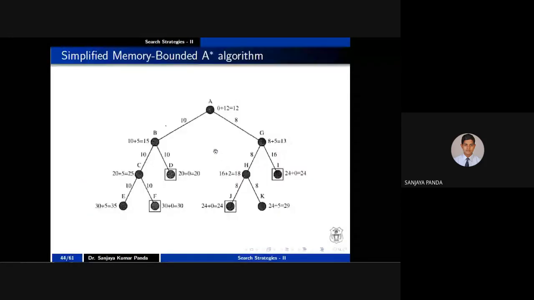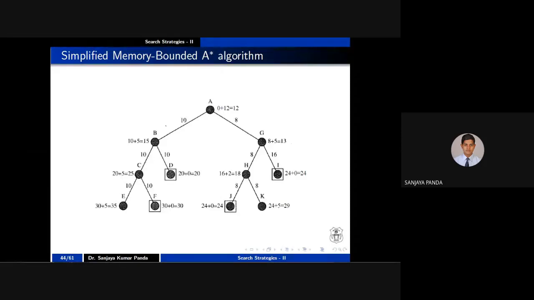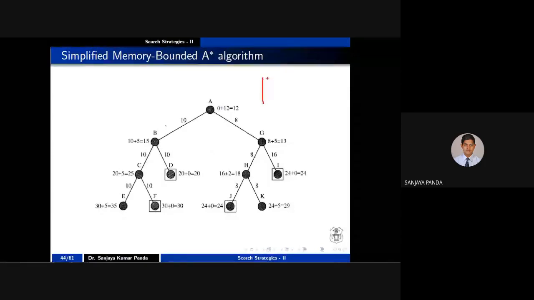Okay. Now come to an interesting search. I have another 12 minutes, so let me concentrate 5 minutes on this search. There is the Simplified Memory-Bound A star search, SMA star. In the first lecture, I told you we simply assume that our memory is infinite. But our memory is finite. For example, in this SMA star example, we have only 3 memory.